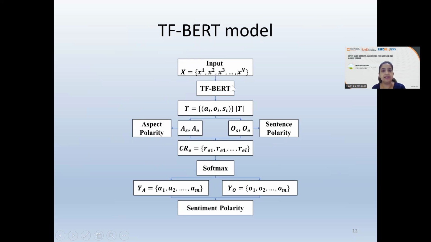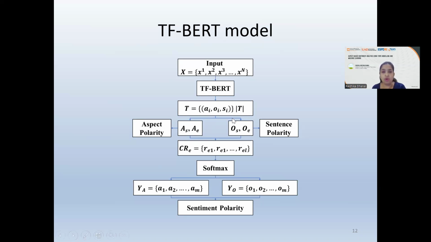This entire sentence is given as input to this TF BERT, and then we calculate this tuple. What does this tuple consist of? A_i stands for the aspect. The next is O_i, which stands for the polarity of that particular aspect, and S_i represents the polarity of that particular review. Certainly, this mod T is the entire number of tuples that you will have based on how many sentences you have.